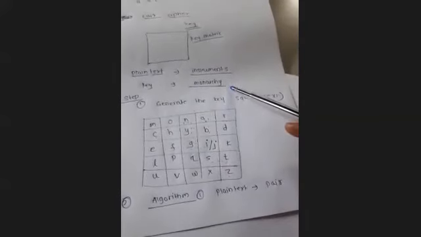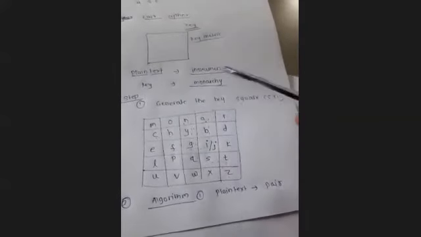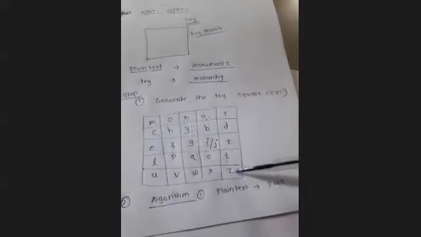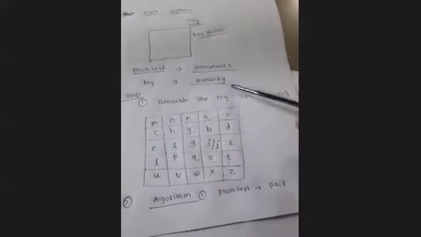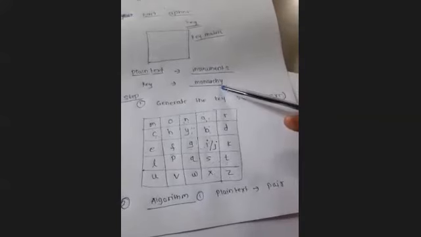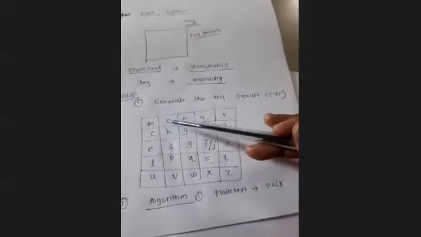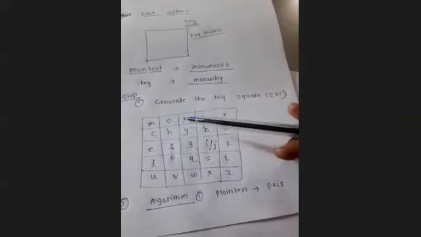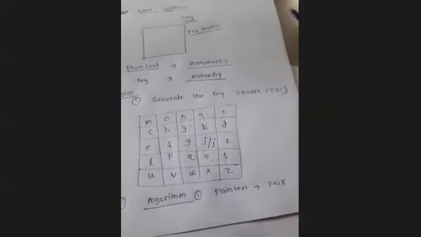The first thing which we have to do is generate the key square, which will be a 5 by 5 matrix. Fine. The key will be present in the example. Some key will be given, right? So that key we have to write in the square matrix. Each and every letter we have to write into the square matrix. If any letter is repeating in the key, no need to repeat that particular letter. We just have to make an entry once. एक बार एक ही letter.